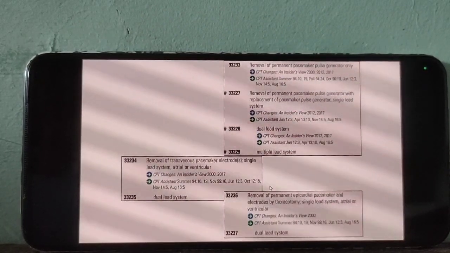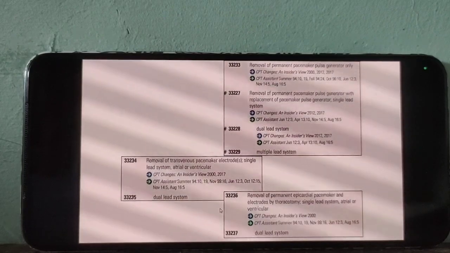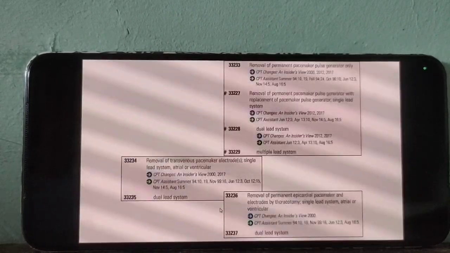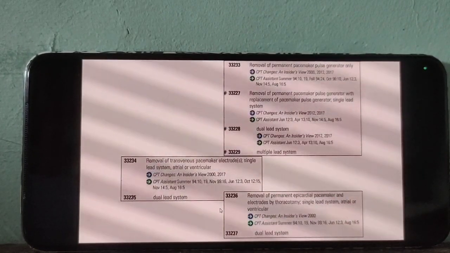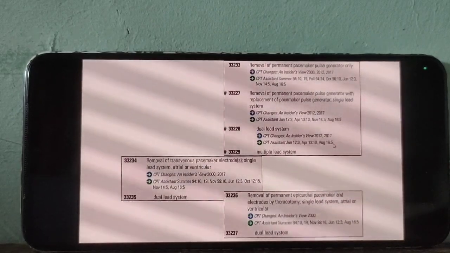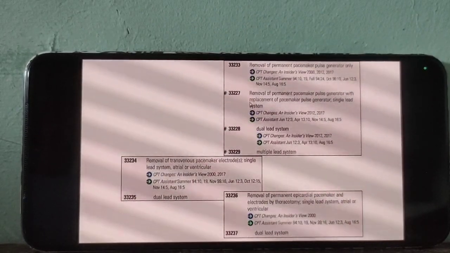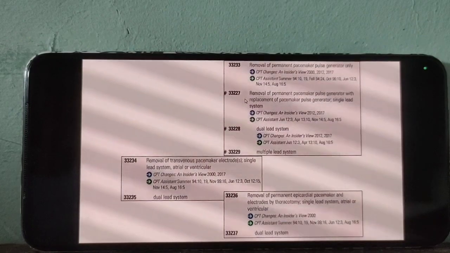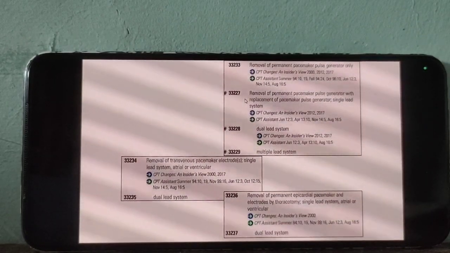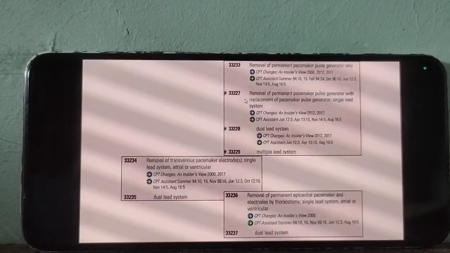Now 33236 and 33237 are for removal of epicardial electrode. We already discussed the epicardial electrode at the beginning of the session. The earlier code section was for inserting an epicardial electrode.